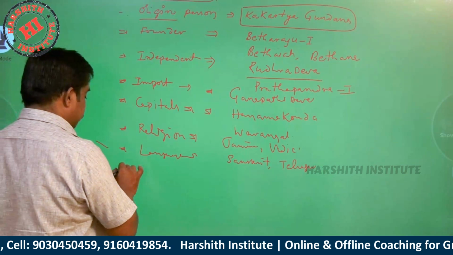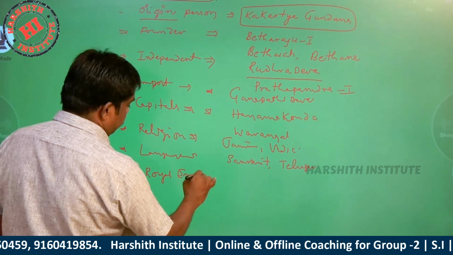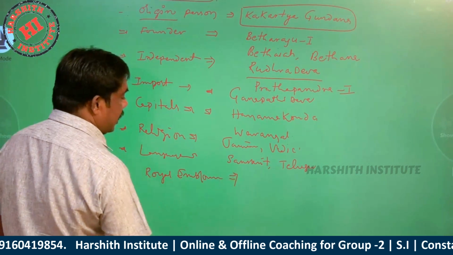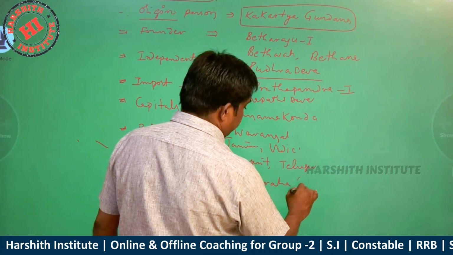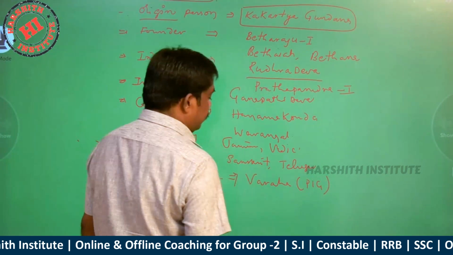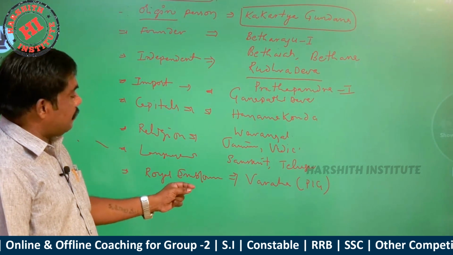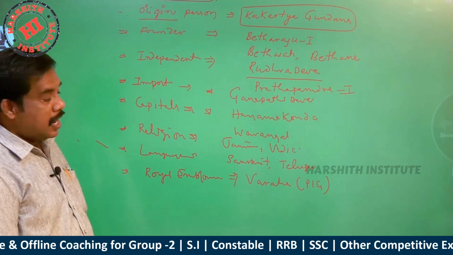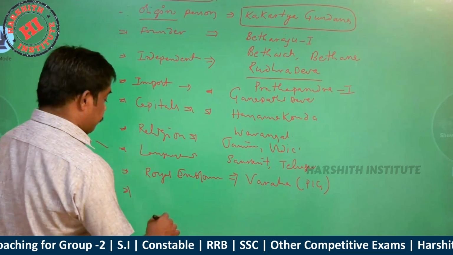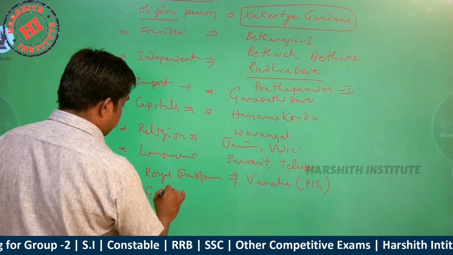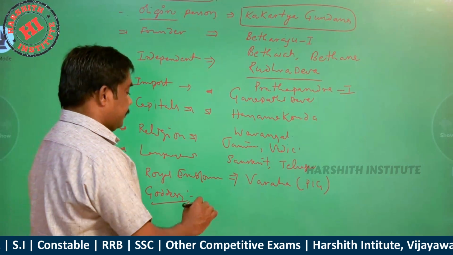And their royal emblem was Varaha, which means pig. And what was the family goddess of the Kakatiyas? Kakati.